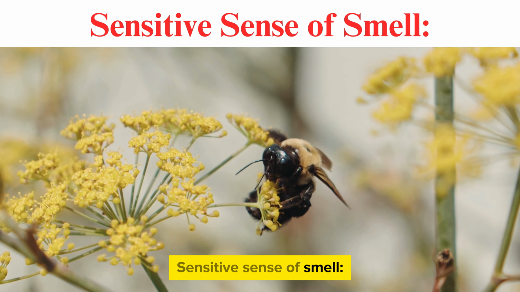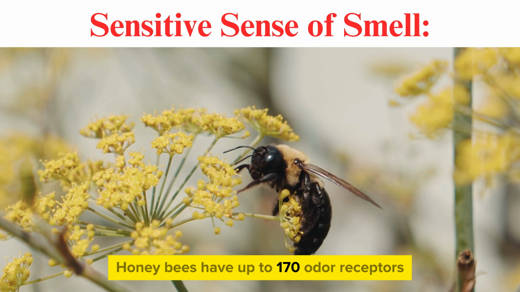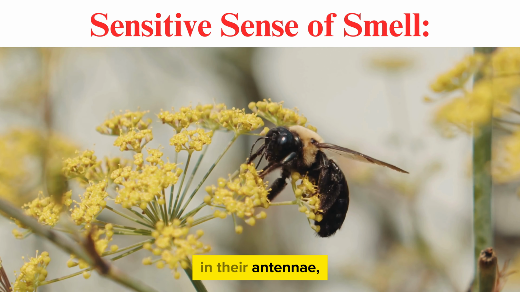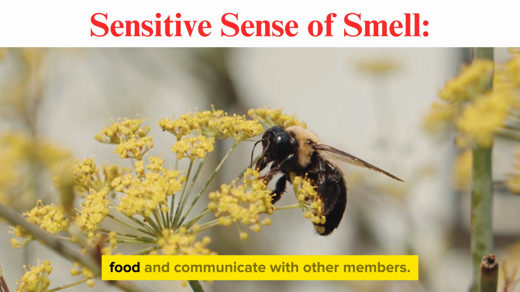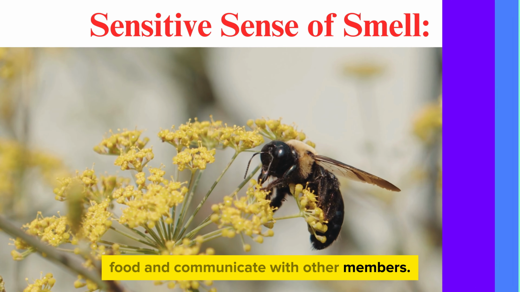Sensitive sense of smell. Honeybees have up to 170 odor receptors in their antennae, using their sense of smell to locate food and communicate with other members.